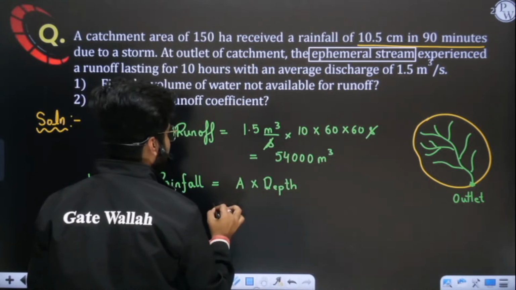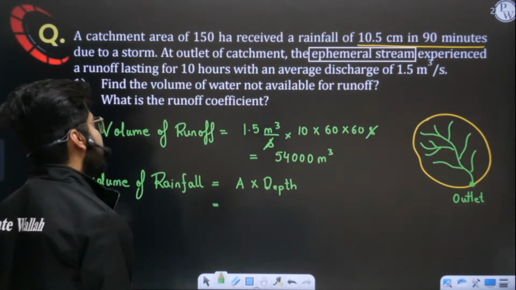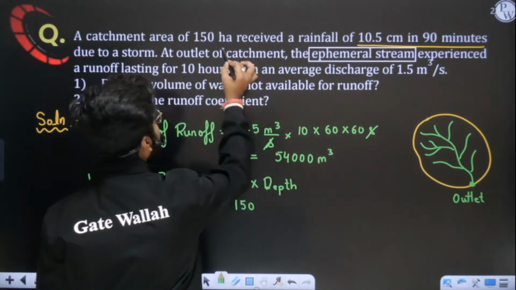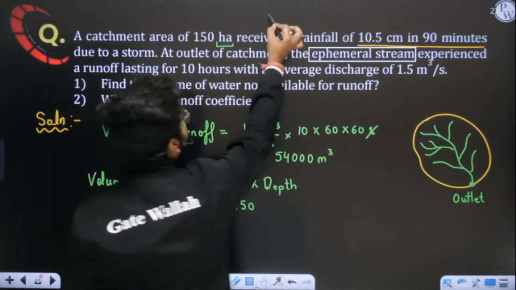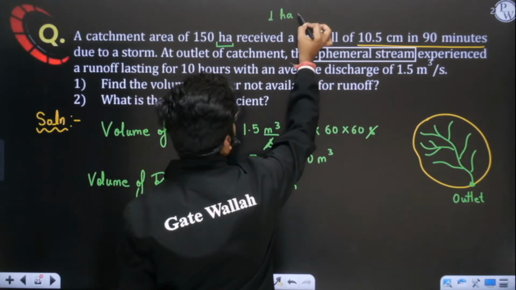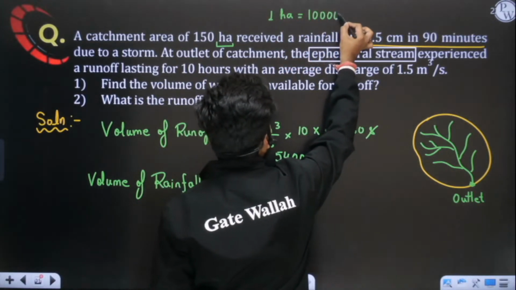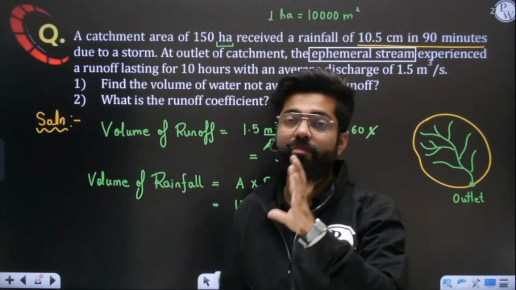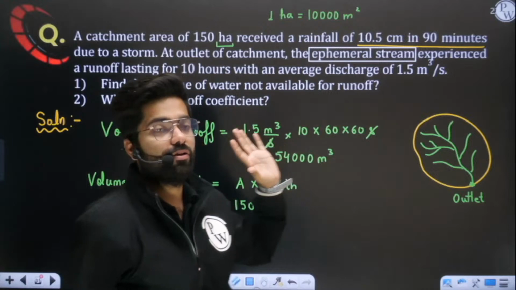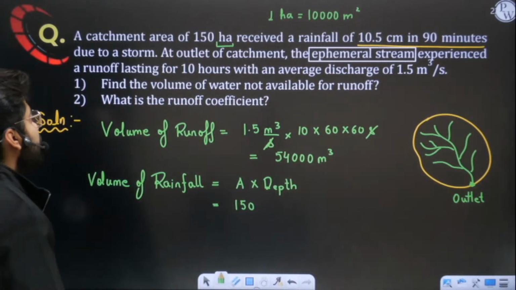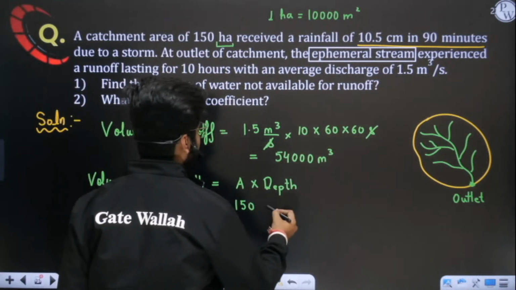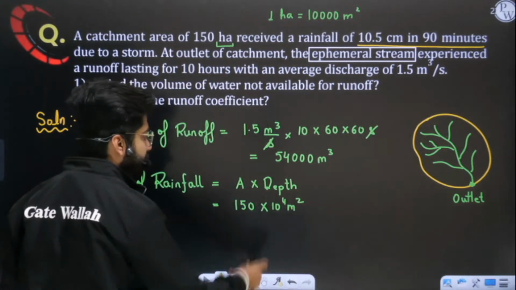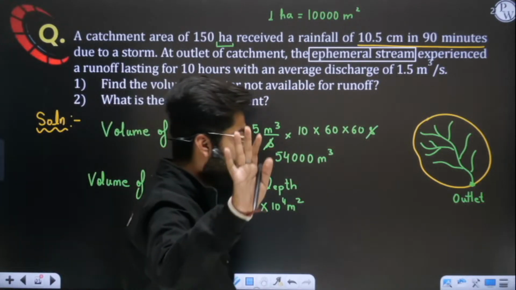This is very simple. Now what is the area? Area is 150 hectares, and you all know that 1 hectare is nothing but 10,000 meter square, or 10 power 4 meter square. This you have to remember. If you don't know this, note it down in your copies. 150 hectare means 150 into 10 power 4 meter square. We have converted hectare into meter square, yes or no?